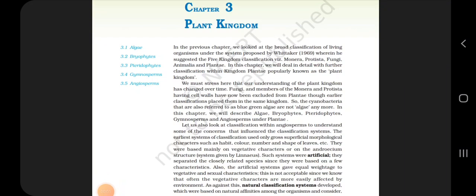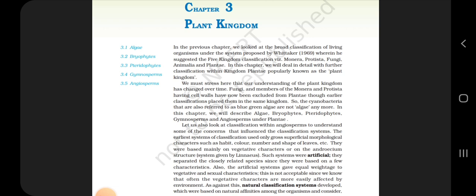3. Plant Kingdom. In the previous chapter, we looked at the broad classification of living organisms under the system proposed by Whittaker in 1969, wherein he suggested the five kingdom classification, which is Monera, Protista, Fungi, Animalia, and Plantae. In this chapter, we will deal in detail with the further classification within the kingdom Plantae, popularly known as the plant kingdom. We must stress here that our understanding of the plant kingdom has changed over time.